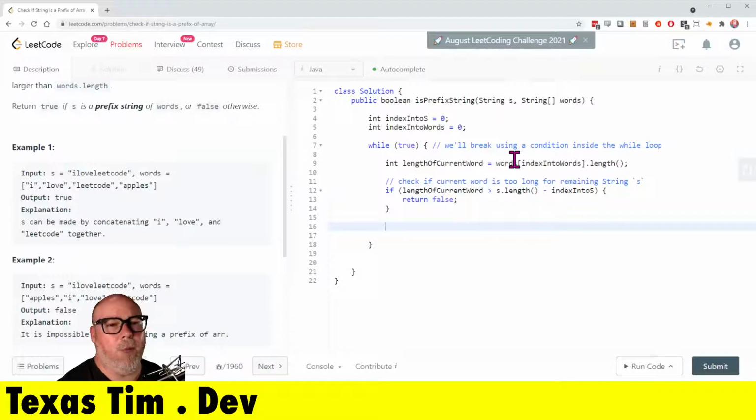All right. Hey, look, one condition down. So if we reach this point, then the length of the current word is shorter. Might not be correct, but it is shorter. So let's see if there's a match. So I think we'll do if not words.